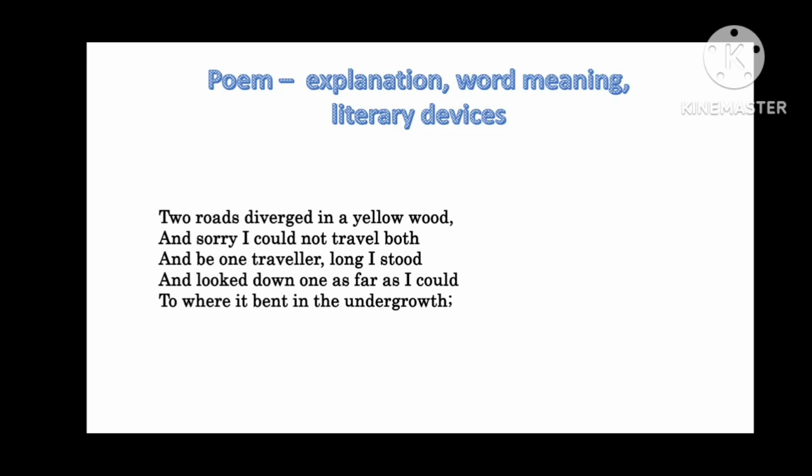Two roads diverged in a yellow wood. Diverged means separated or took a different direction. Yellow wood represents a forest with decomposing leaves. In autumn, the leaves turn yellow and they start falling. They decompose. It also represents the autumn season.